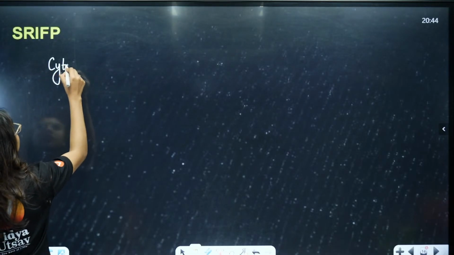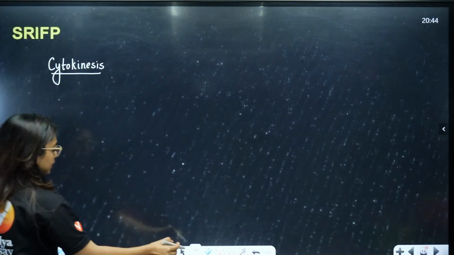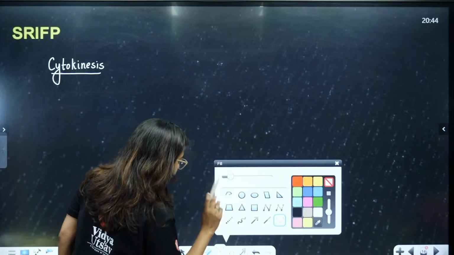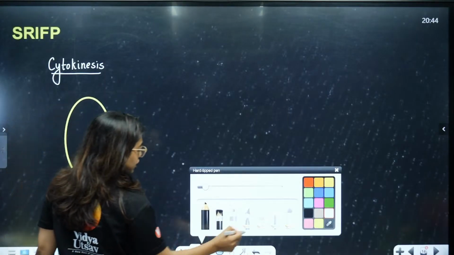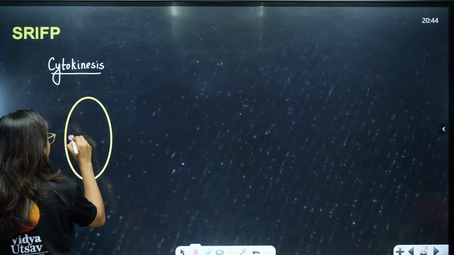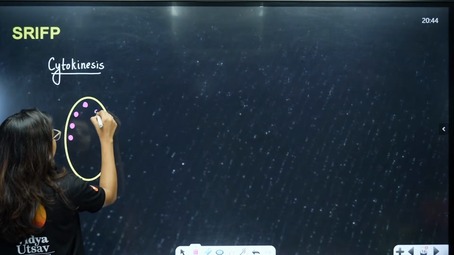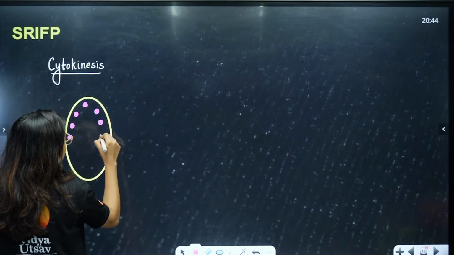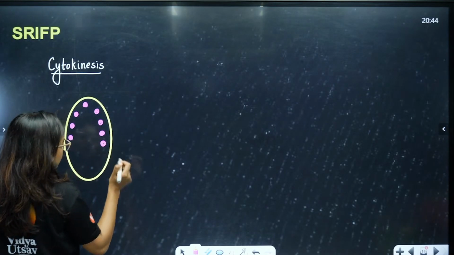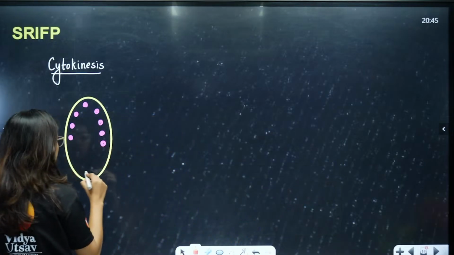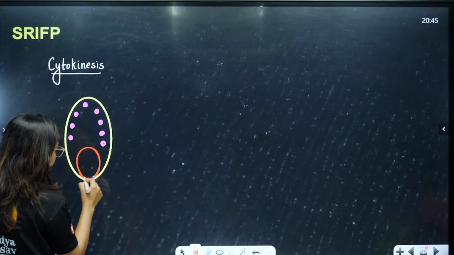So, cytokinesis. So here what's happening, students? A normal cell. Let's take what we drew there only. So if you take a cell like this, if it is in a free nuclear division, after that if cytokinesis happens, there will be cell wall formation. Clear? That will lead to the cellular endosperm. Now the cellular endosperm, 1, 2, 3, 4, 5, 6. Cellular endosperm will do what? Cellular endosperm also will provide the nourishment for the growing embryo. Clear?